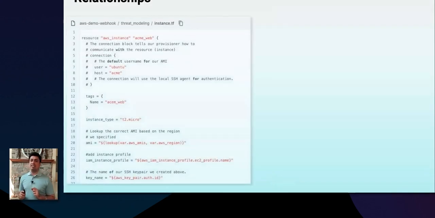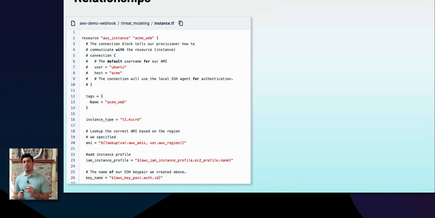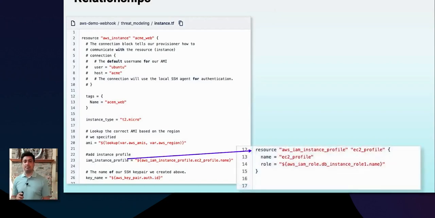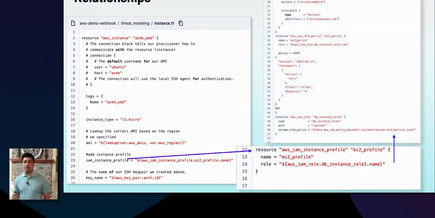Next is how to identify identity, access, and privilege relationships that are shared between various different assets, right? So take this example. We have Terraform code, again, from an AWS point of view, and we have an EC2 instance with an instance profile defined. The instance profile actually now has a role, and the role has a policy.